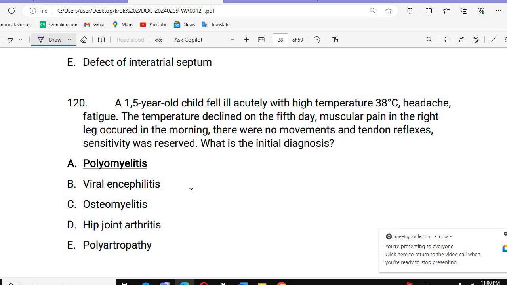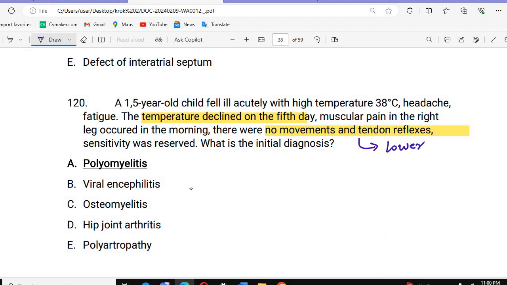So you can remember from here that this is like poliomyelitis, where the temperature declines on the 5th day. Muscular pain in the right leg occurred in the morning, and there is no movement and decreased tendon reflex. These are all features of lower motor neuron lesions.